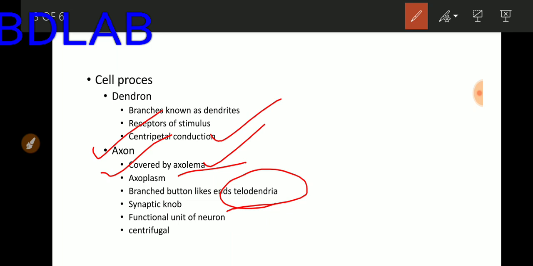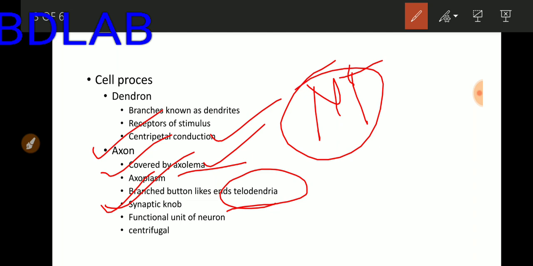A knob-like structure is also present at the branch of the axon. This knob-like structure is known as the synaptic knob, and the synaptic knob is filled with neurotransmitter. So I hope you will remember all these points.